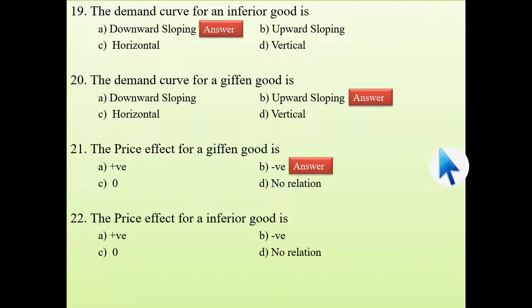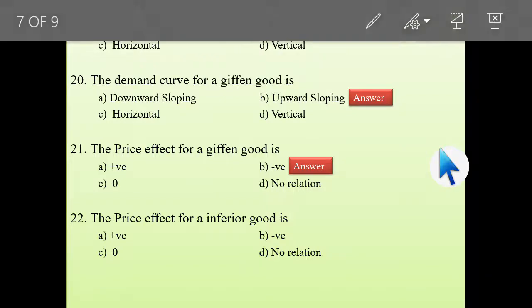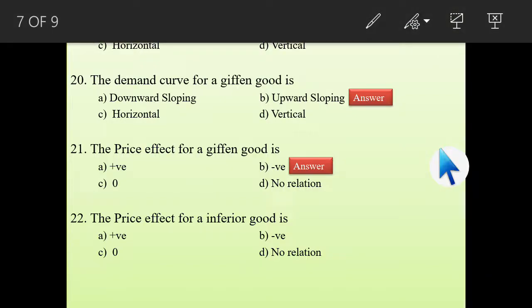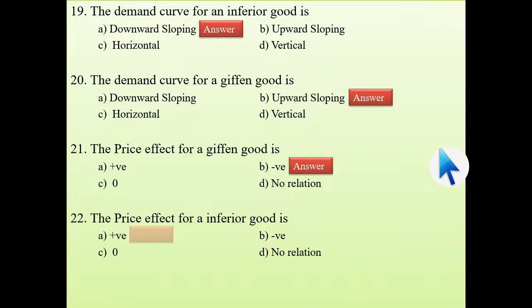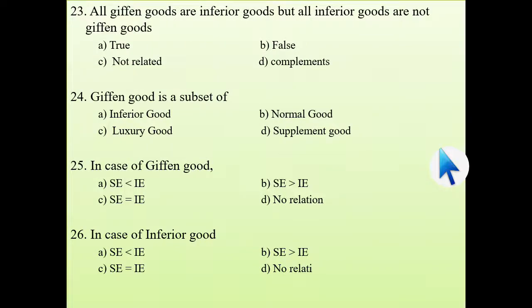It's very easy. Okay. Next question is the price effect for an inferior good is positive. Okay. Why positive? Because in case of inferior good, what happens? The substitution effect is more than the income effect. But in case of price effect for a Giffen good, what happens? The income effect is greater than the substitution effect. Why? How it operates, I have discussed thoroughly. Go to the lecture. Next is all the Giffen goods are inferior goods, but all the inferior goods are not